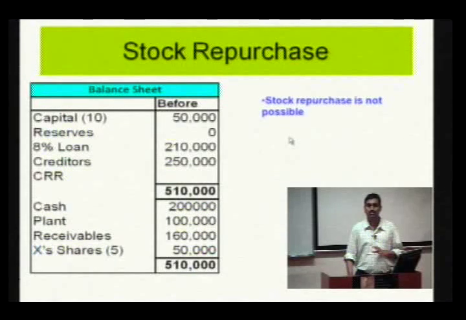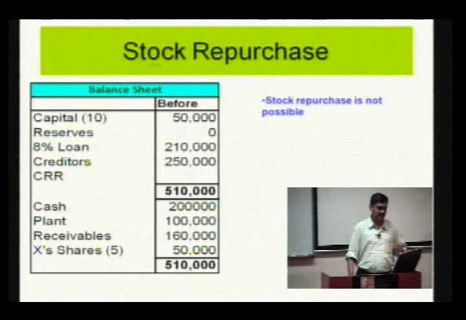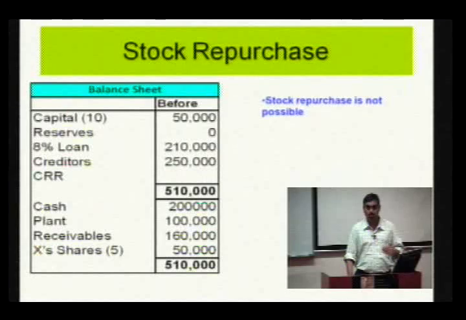Answer is no, because buyback is a conditional decision. Most of the countries say that unless there is a distributable profit, you cannot go for a buyback. Why? In order to protect the interest of the debt holder or outsider, the presence of reserves, that too free reserves or distributable profit, is a condition for a buyback. So that means presence of distributable profit is a condition for buyback, not the presence of cash.